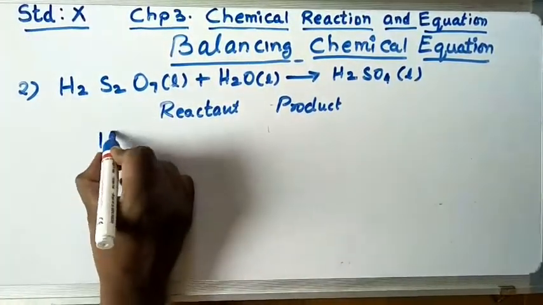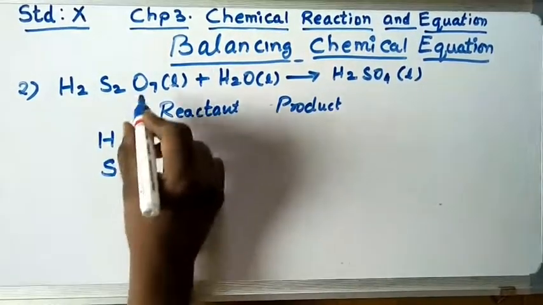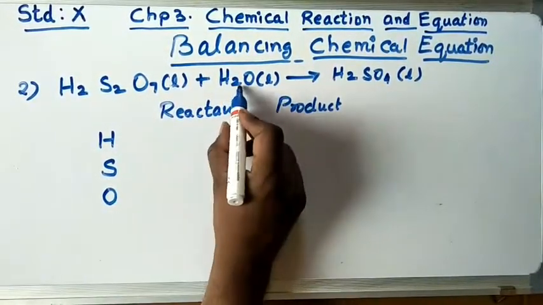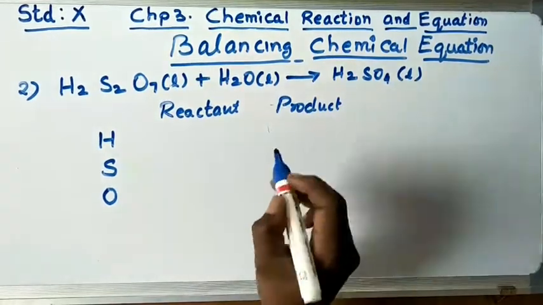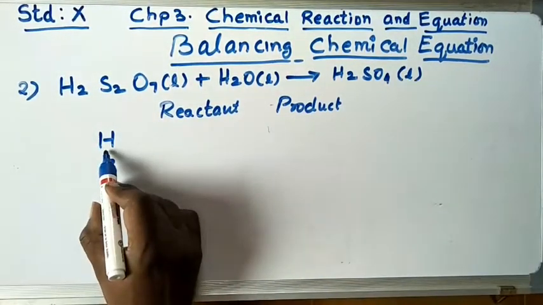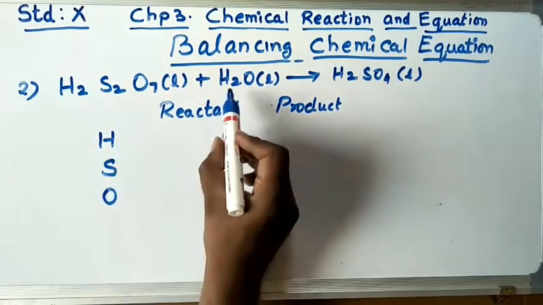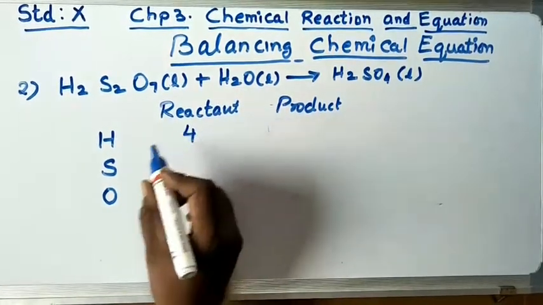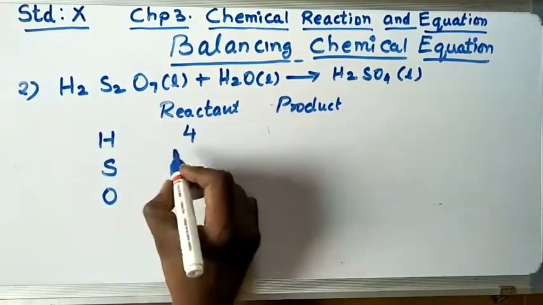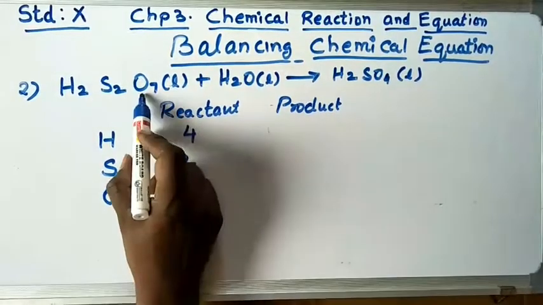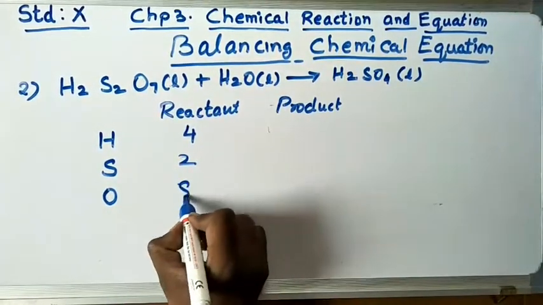Then H, S, O. So how many hydrogen is there? Here 2, 4. Sulfur, only 2. Oxygen, 7, 1, 8.